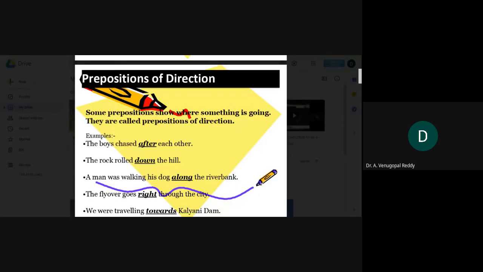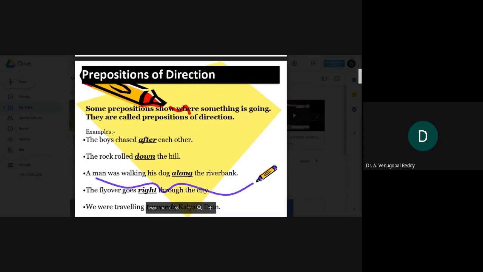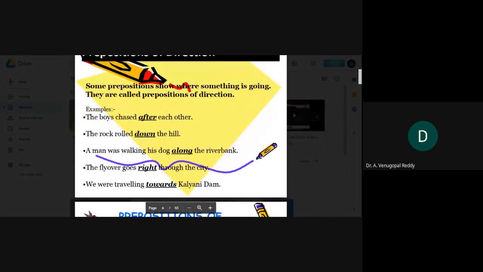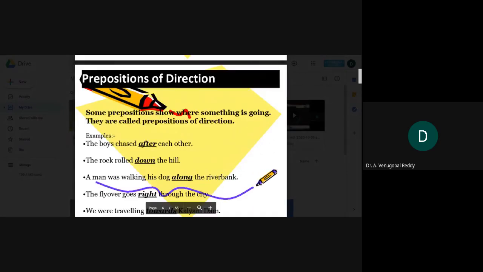In the second sentence, the rock rolled down the hill. Here, down is the preposition of direction. In the next sentence, along, right, and the last sentence, toward. We were traveling towards Kalyani Dam. Toward shows the direction.